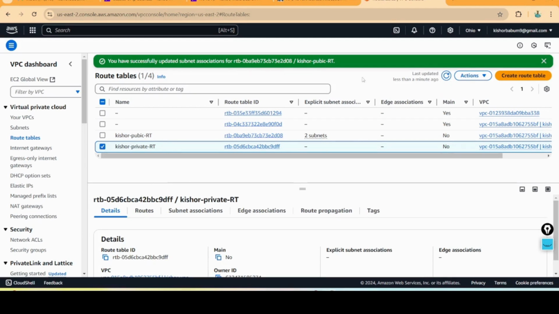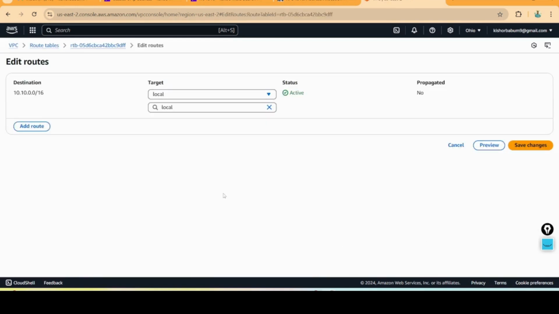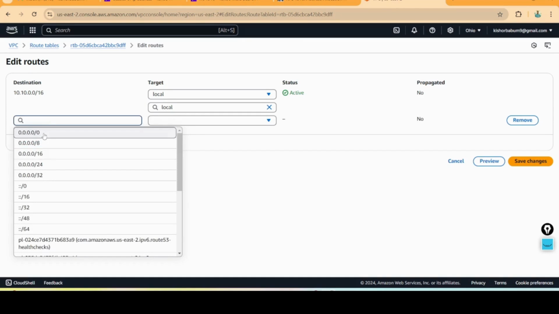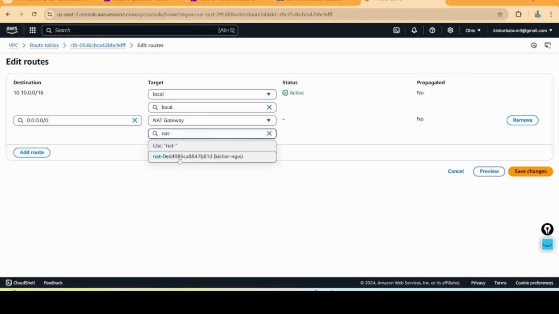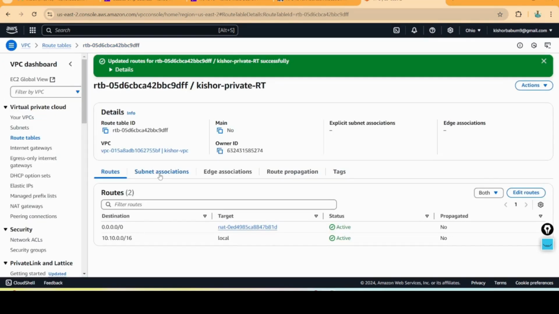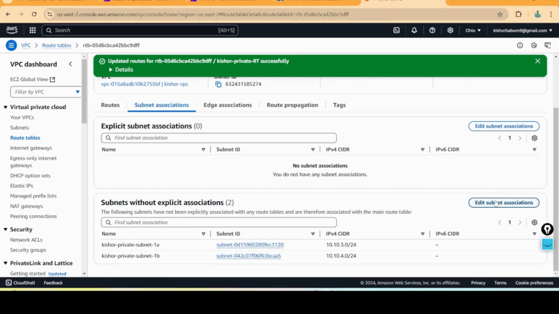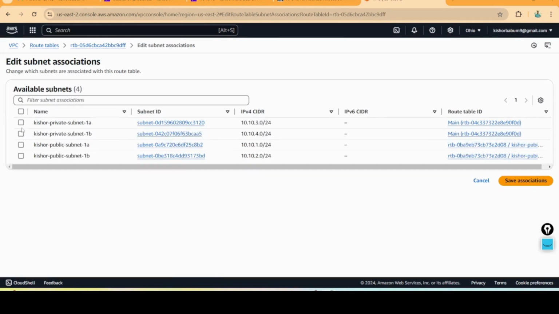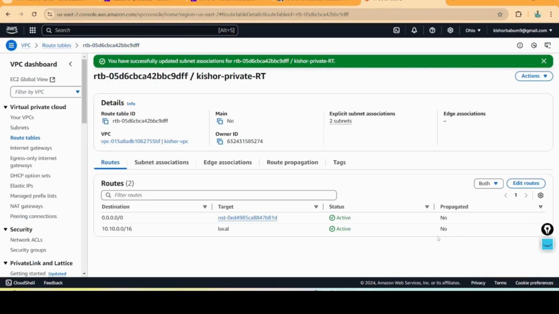Like that, we need to select the private route table. Click on actions, routes, edit routes. Here we need to choose 0.0.0.0/0 and here NAT gateway. I want to choose the NAT gateway. Click on save changes. And subnet association. We need to go with private subnets and save association. Now our VPC setup has been completed.